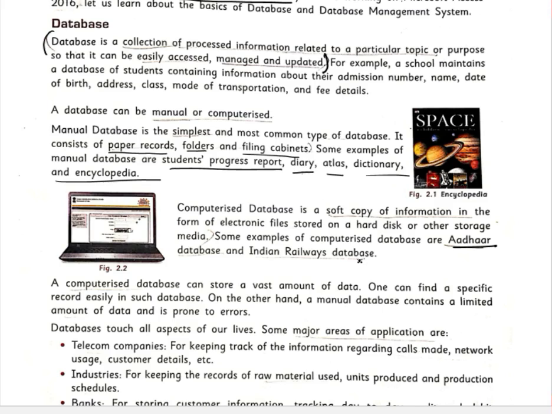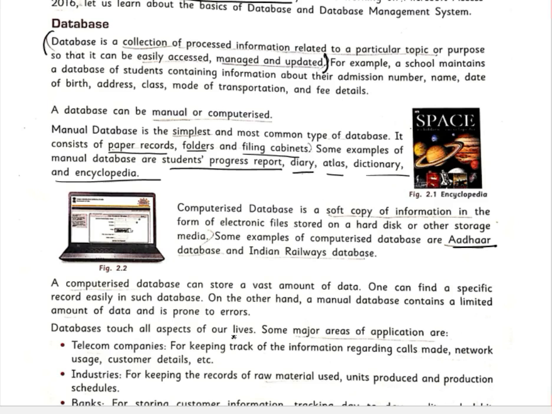That means all the data are computerized. Okay, so that type of database is known as a computerized database. A computerized database can store a vast amount of data. One can find a specific record easily in such a database. On the other hand, a manual database contains a limited amount of data and is prone to errors. Some errors will be there. There will be maximum chances of error in a manual database, but very less chance of getting error in a computerized database.